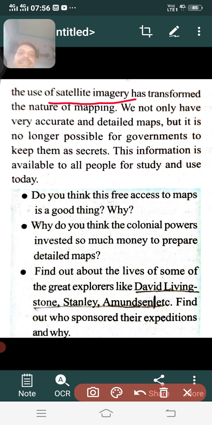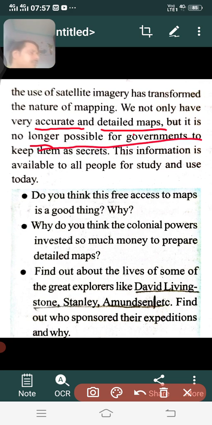So satellite images are the most accurate maps among all. Why? Because the maps have been developed based on the images taken by these satellites. That's why they are very accurate and detailed maps. In this process, the governments cannot preserve them for a long period. They cannot maintain secrecy in the case of satellite images. Why? Because satellite images are available